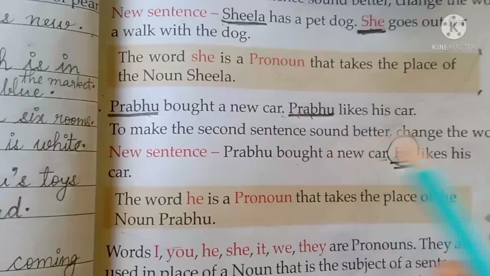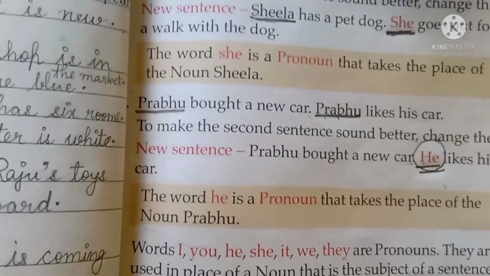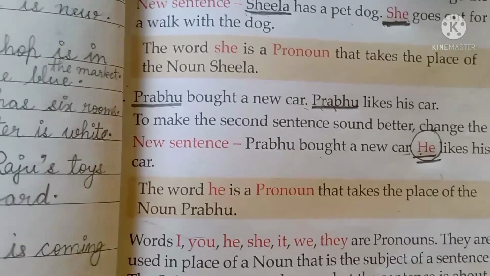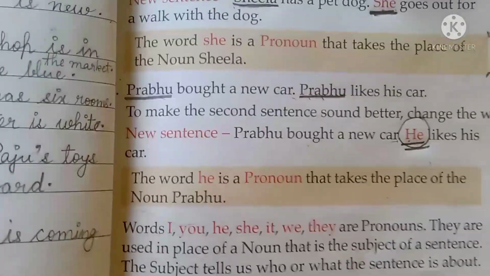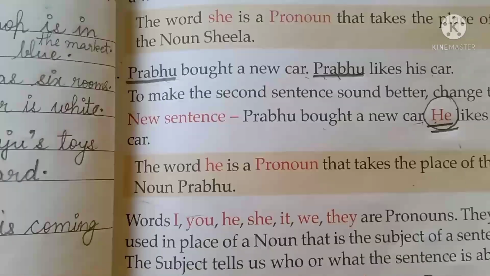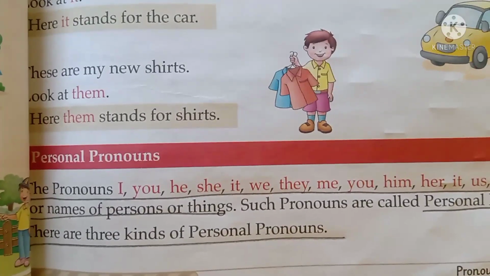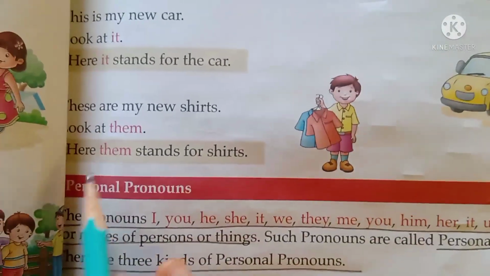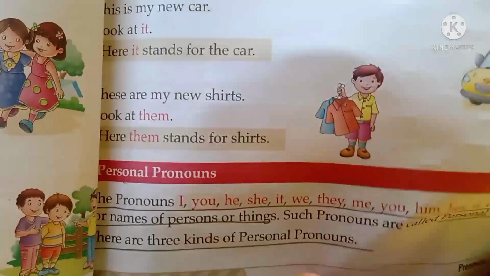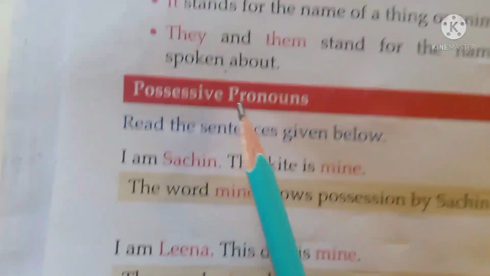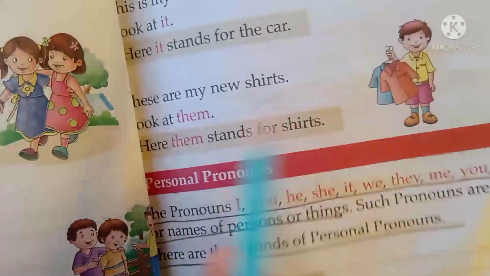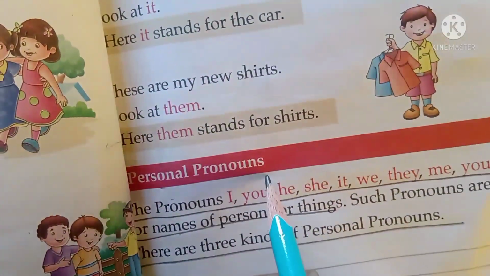Okay, children. So a little more we are going to study in this class. I hope you all have understood the topic. Let us continue with some more of pronouns. Now children, in this class you are going to study two kinds of pronouns: that is personal pronouns and the second one is possessive pronouns. These two you will study in this class. So first let us understand what we mean by personal pronouns.